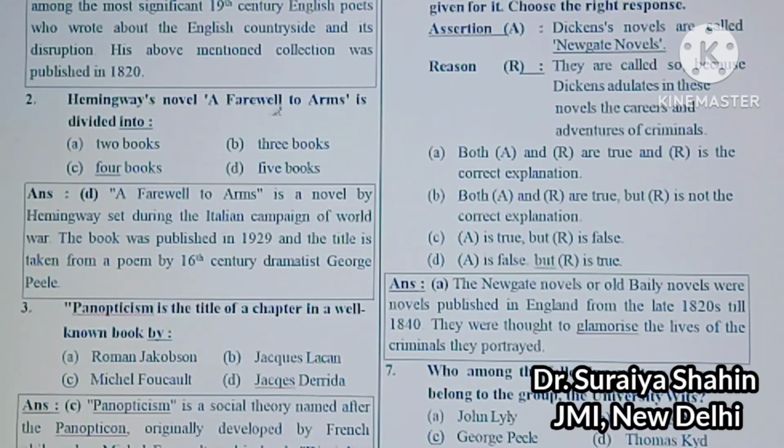Next question: Hemingway's novel A Farewell to Arms is divided into first two books, second option is three books, third option is four books, and the last option is five books. So it was divided into five books. So the correct answer would be here D. A Farewell to Arms is a novel by Hemingway, and it is a very important novel. It was set during the Italian campaign of World War I, right?